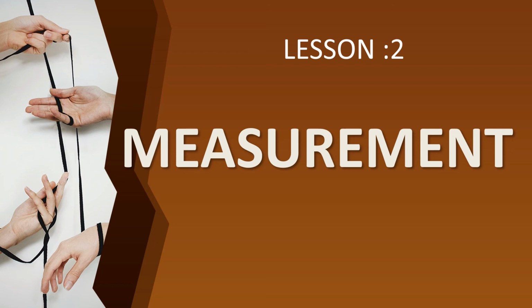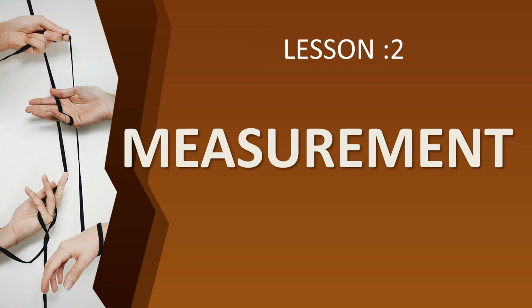And then we have learnt systems of unit. What are the systems of unit we have learnt? CGS system, MKS system and FPS system. And at the last we have learnt SI system. CGS system stands for centimeter, gram, second.